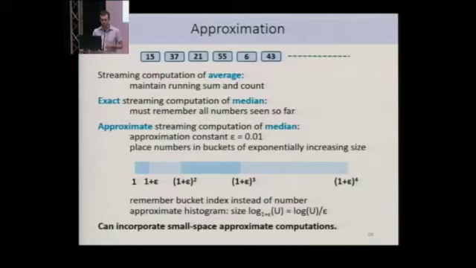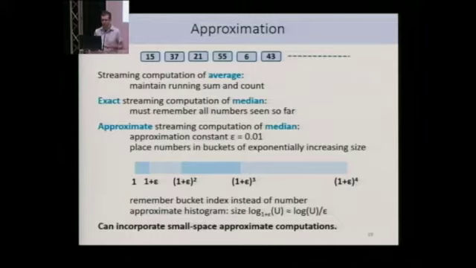And instead of remembering the numbers, I remember the index of the bucket. So let's say my first bucket is from 1 up to 1 plus epsilon. My second bucket is from 1 plus epsilon to 1 plus epsilon squared. I place my numbers in the buckets, which is somewhat like discretizing my numbers into these exponentially increasing buckets.